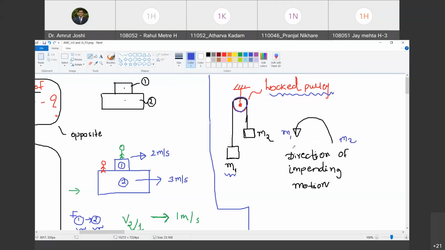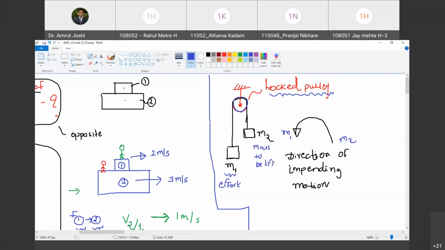So M2 to M1 is the direction of impending motion. M2 is the mass to be lifted. M1 is the effort that is required to lift mass M2. So I am going to call M1 the effort and M2 the mass to be lifted.